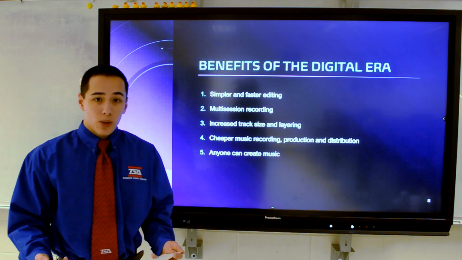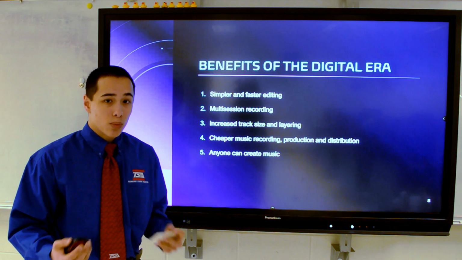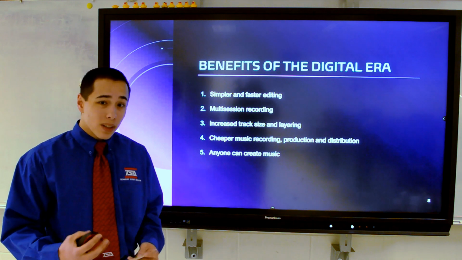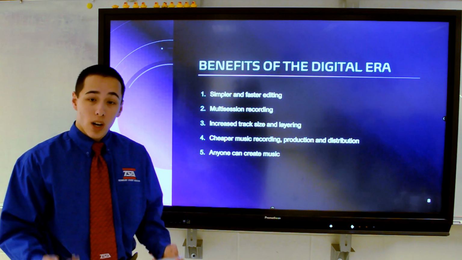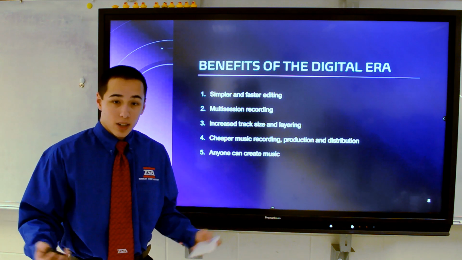DAWs also became a lot cheaper. In 1991, Pro Tools was $6,000. That only came with 4 tracks. But right now, you could get Soundtrap Premium for $100 a year, and that comes with unlimited tracks.